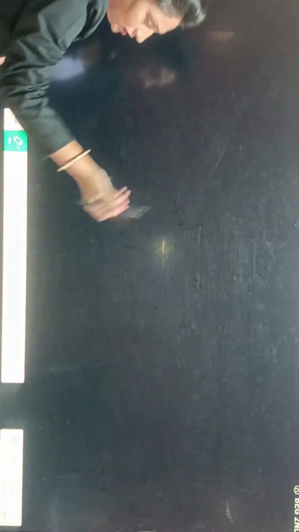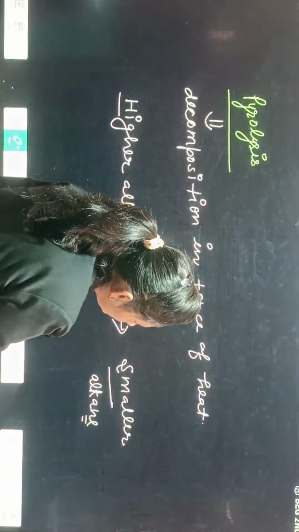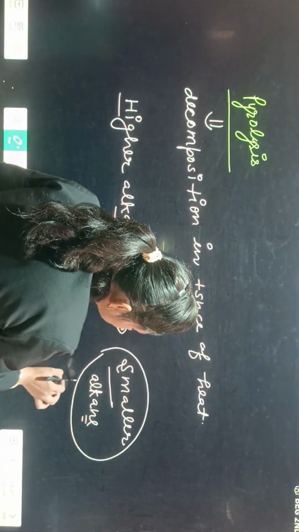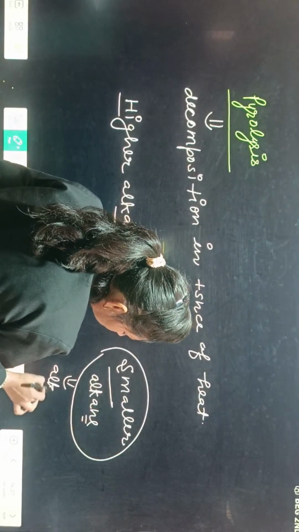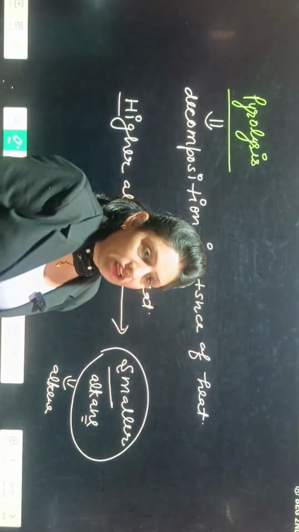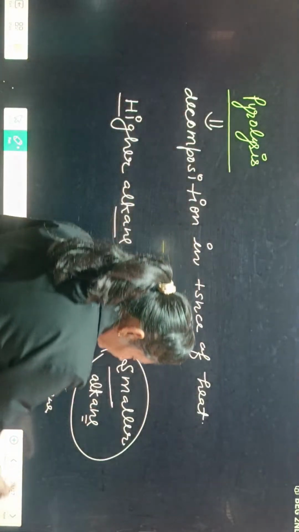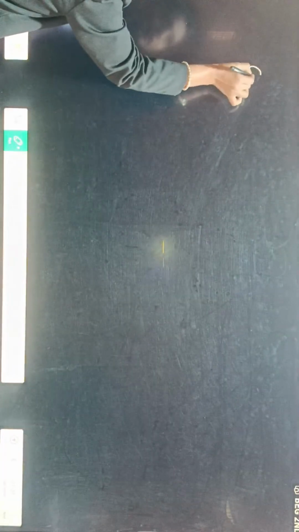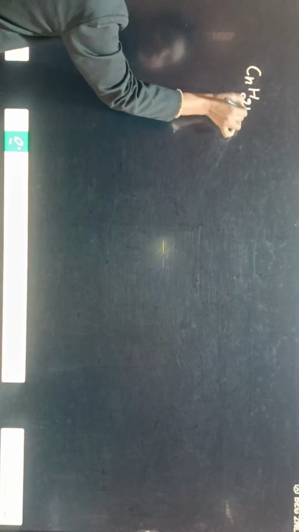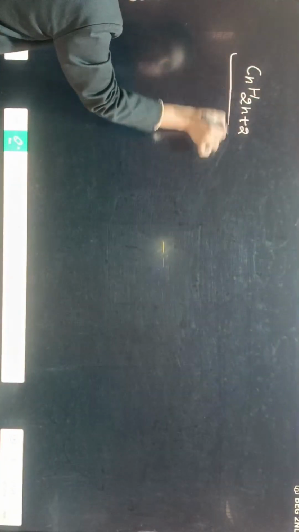For example, it can give us smaller alkanes as well as smaller alkenes. If you have hexane, this is an alkane, CnH2n+2.